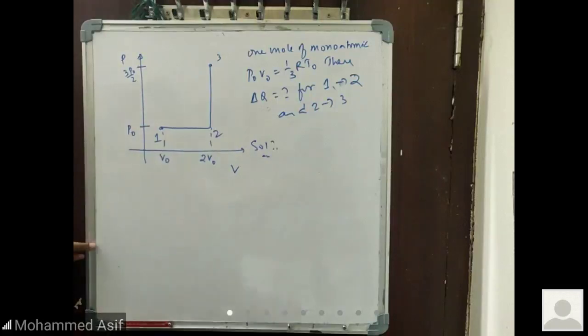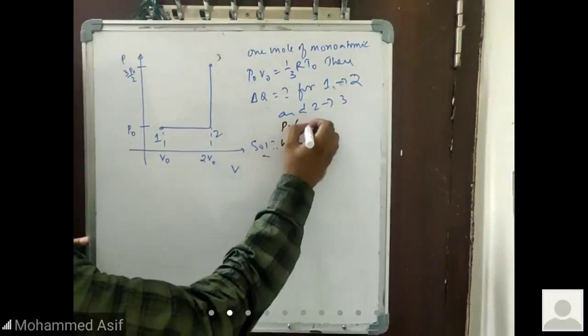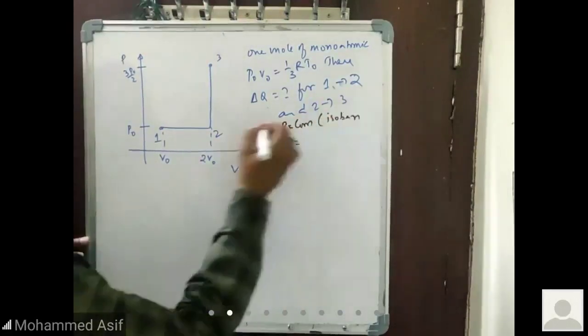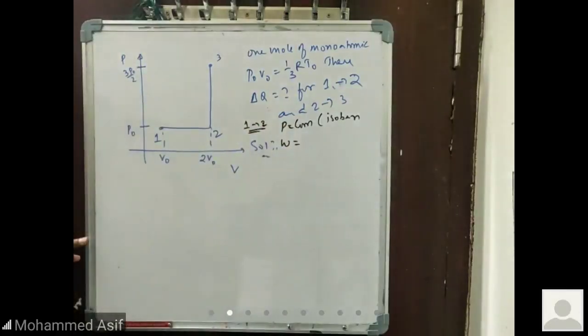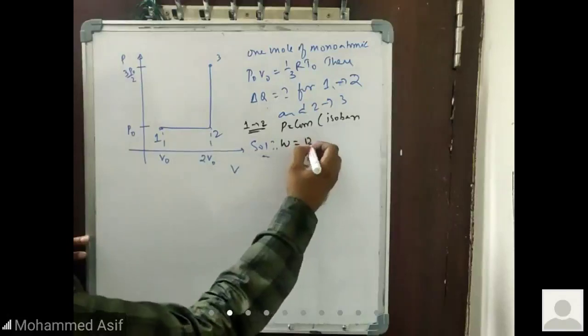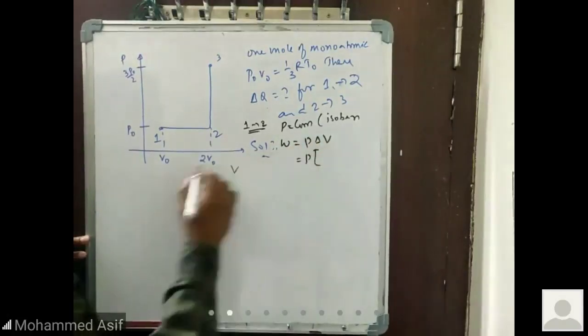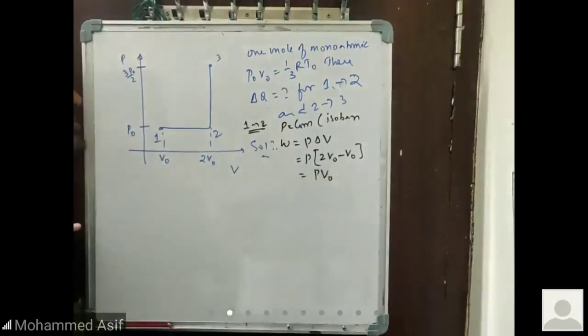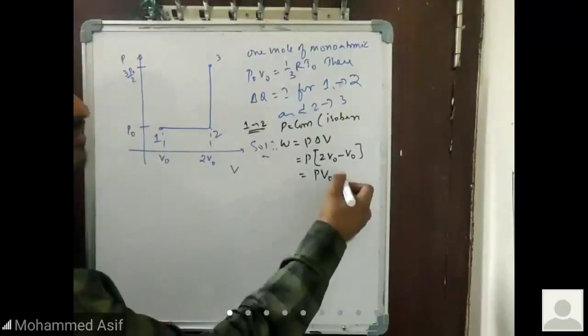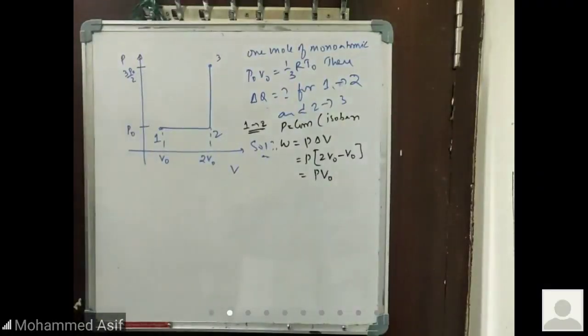1 to 2 process के लिए बेटा. W is equal to work done. What is remaining constant there? Pressure is remaining constant, na? अच्छा. Pressure is constant, so it is an isobaric process. I'm taking the 1 to 2 process. 1 to 2 के process में pressure is constant, so it is an isobaric process. So W is equal to P into delta V. So it is P delta V, which will be equal to P into 2V naught minus V naught. So that will become P into V naught, which equals nR into delta T. In terms of temperature, N value we take as 1 mole, so R into T naught. So W is equal to P into V naught.